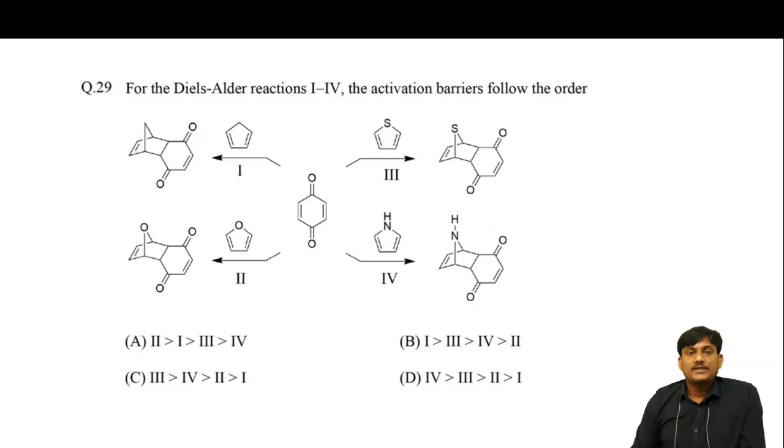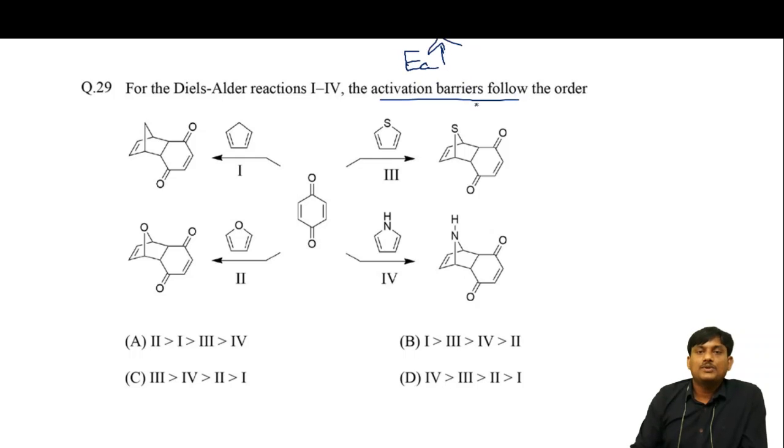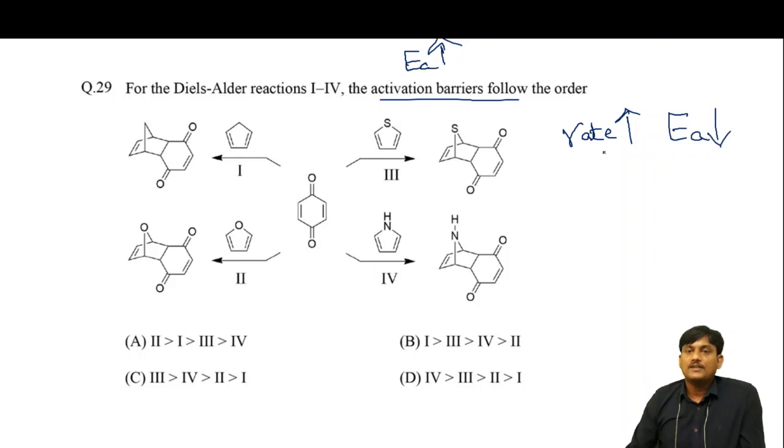For the Diels-Alder reaction 1,4, the activation barriers follow the order. We know that activation barrier means here activation energy. More the activation energy, more the activation barrier. We know that rate increases with the decrease in activation energy. Suppose when there is a decrease in activation energy, there is an increase in rate.